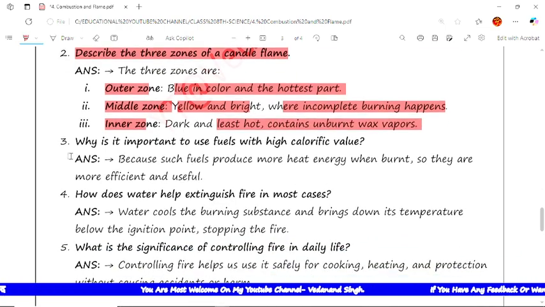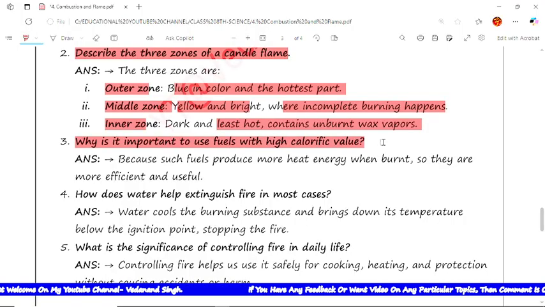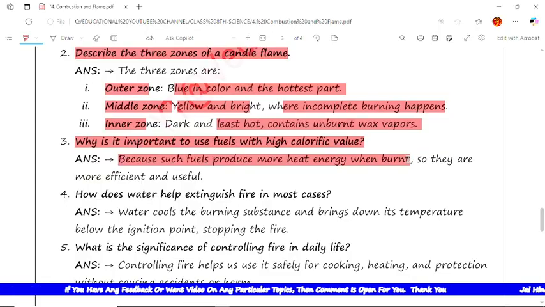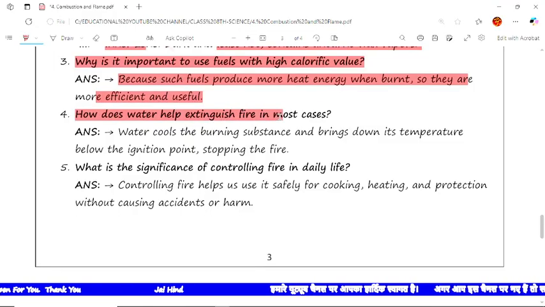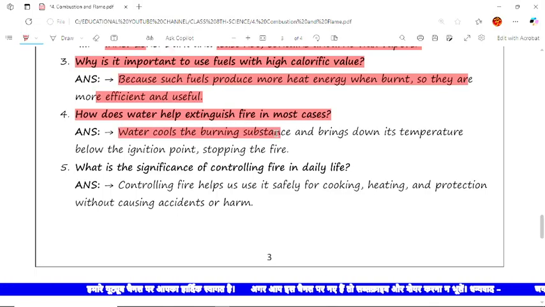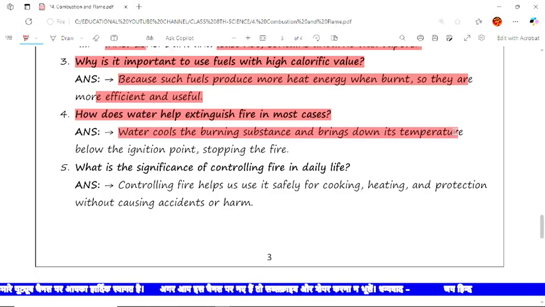Now the next is, why is it important to use fuels with high calorific values? The answer is that such fuels produce more heat energy when burned, so they are more efficient and useful. The next is, how does water help extinguish fire in most cases? The answer is water cools the burning substance and brings its temperature below the ignition point, so it stops the fire.